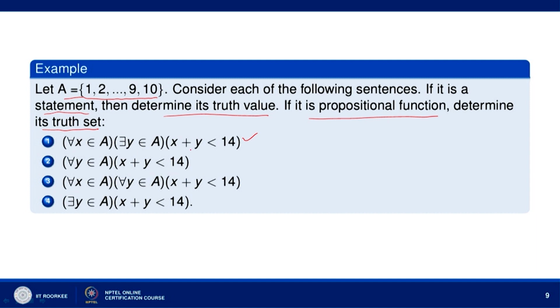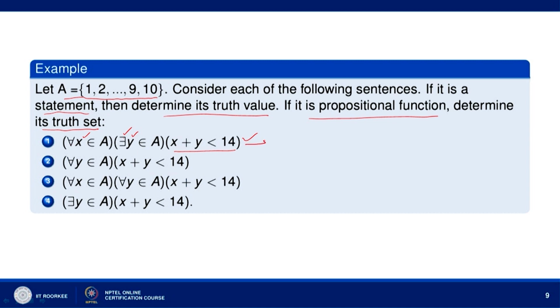Now, let us see here, we have 2 variables x and y, and the propositional function is x plus y less than 14. It is preceded by 2 quantifiers, the universal quantifier and the existential quantifier.